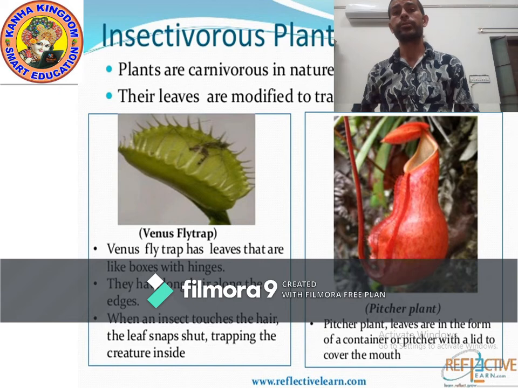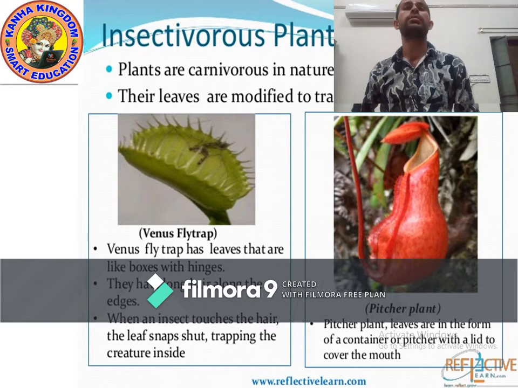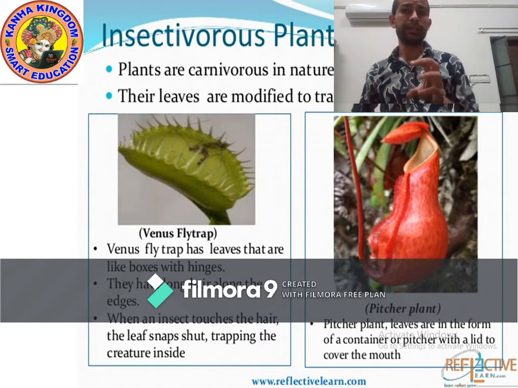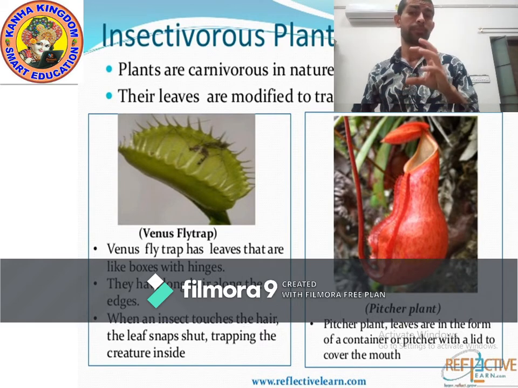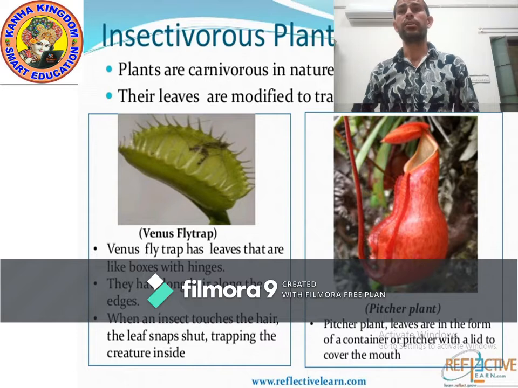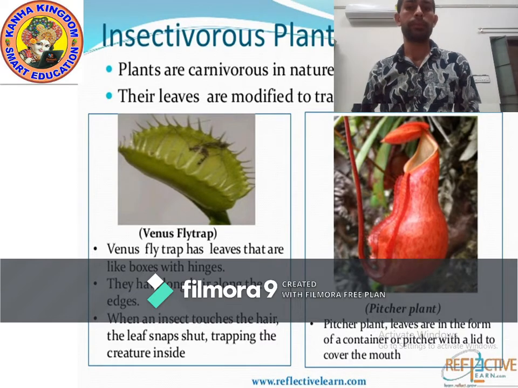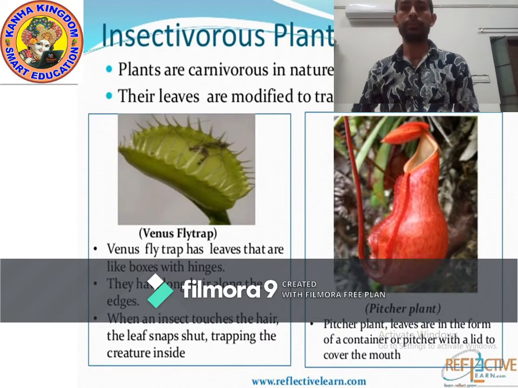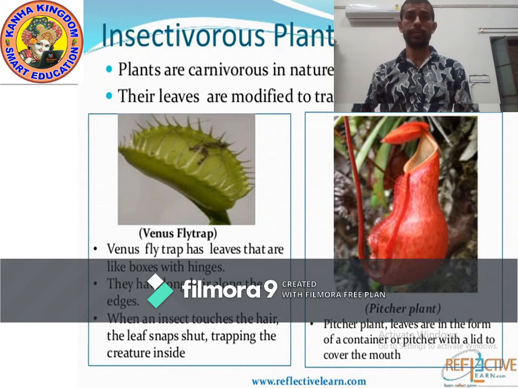Animals which eat other animals are called carnivores. Insectivorous plants are actually carnivores in nature. They catch or trap the insect with the help of their leaves.